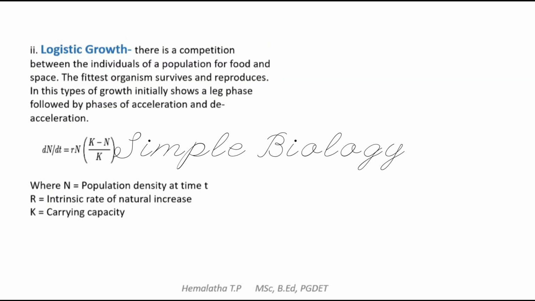Next is logistic growth. If there is competition for food and space among the individuals, then it will be the logistic way of growth that we see in the population. Only the fittest organisms can survive and reproduce. The other organisms will die due to the insufficient amount of food and space available.